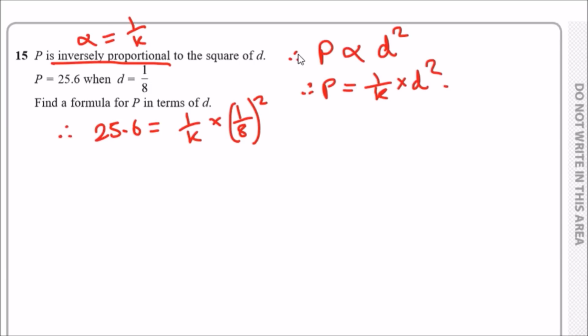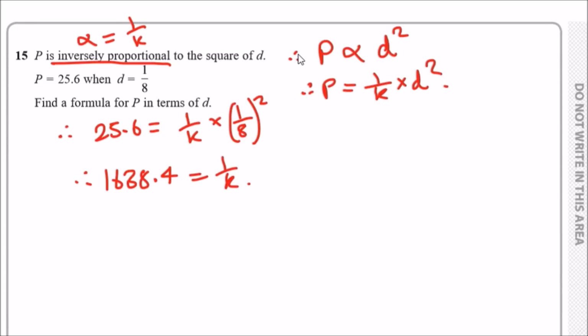Now all you want to do is make K the subject. Putting this in the calculator, divide across to make 1 over K the subject. So we should have 25.6 over 1 over 8 squared. And that should give you, I'm going to keep this decimal, 1638.4. And this should equal 1 over K.